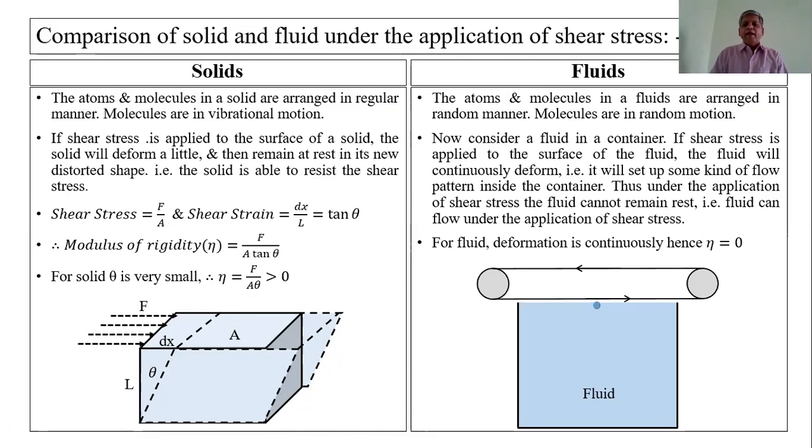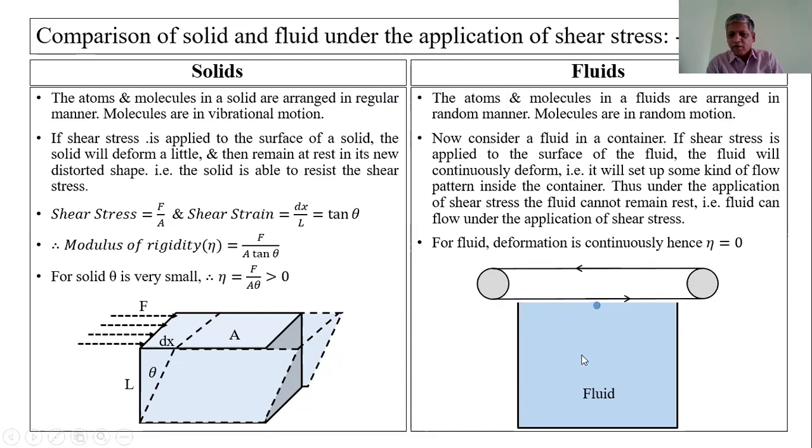Now, in case of fluids, if we apply the shearing stress to the upper layer of the fluid, at that time it can be continuously deformed. Here I can explain that concept by using this pulley belt arrangement. These are the two pulleys, and this is the belt over them. And here is a container filled with fluid like water.